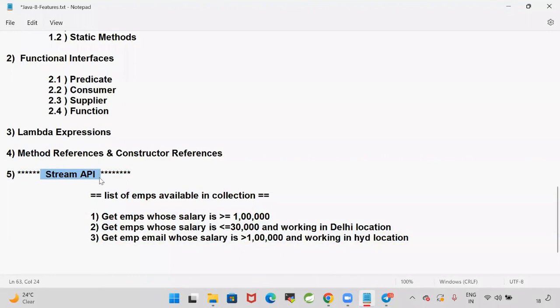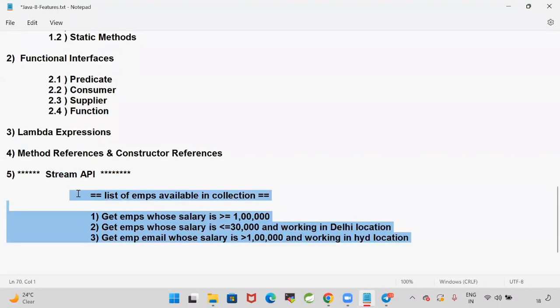Collections framework classes and interfaces are used to store the data. Stream API is just to process the data. These are the common interview questions that they are going to ask you.